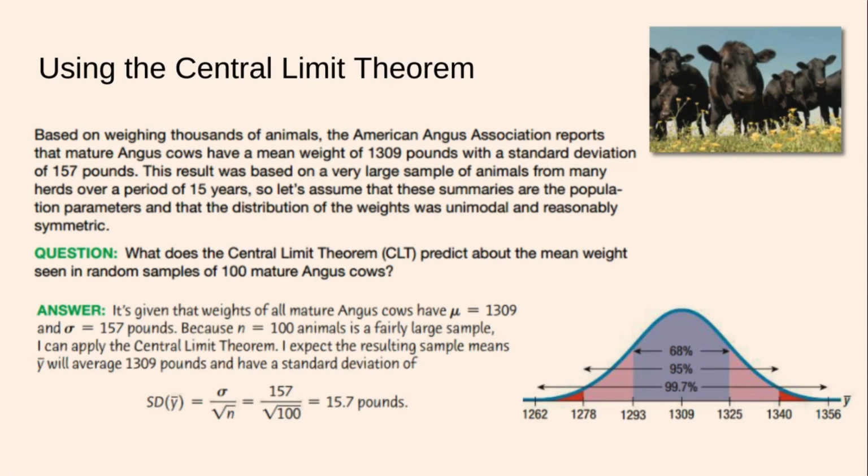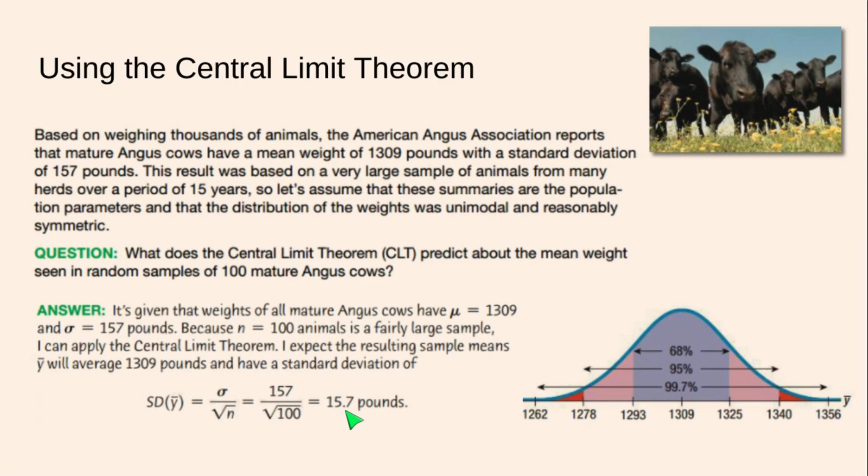I expect the resulting sample means, let's use variable y bar, will average 1,309 pounds, notice the same number as the population, and have a standard deviation of, here it is, standard deviation of my sampling distribution of sample means is the same as that of the population, except we divide by the square root of n, which means we're dividing by the square root of 100, which is 10. Move that decimal, 15.7 pounds. All right, so a little less than 16 pounds.